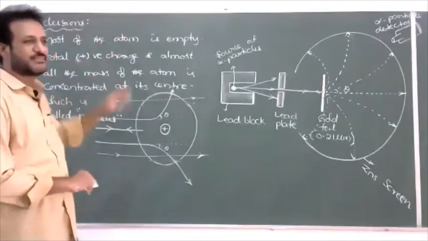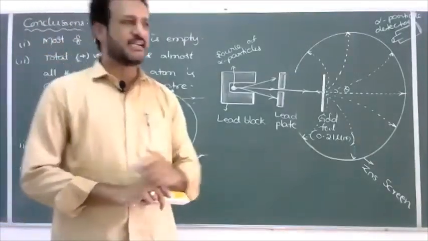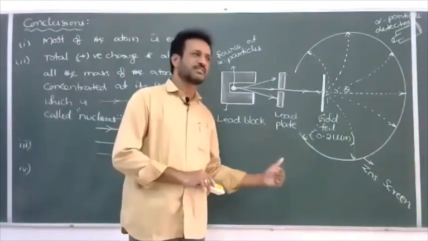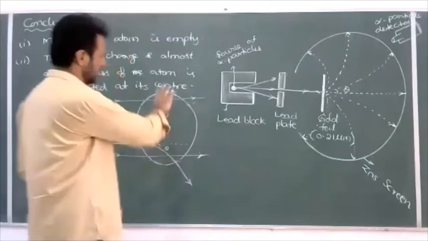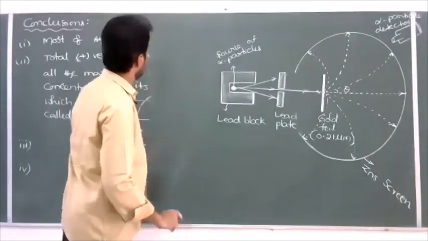Conclusions. What are the observations? What are the conclusions? Separately, both are 3 marks questions. Write the observations of the alpha particle experiment and also write the conclusions of the alpha particle experiment. So from this experiment, I'll give some note points and formulae.